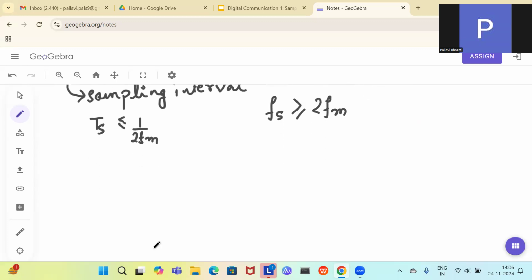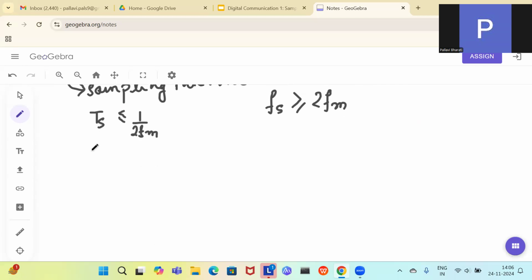So let us understand this by a mathematical question. We have, say, a signal x(t) that is 2 cos 500 pi t minus 14 sin 300 pi t.